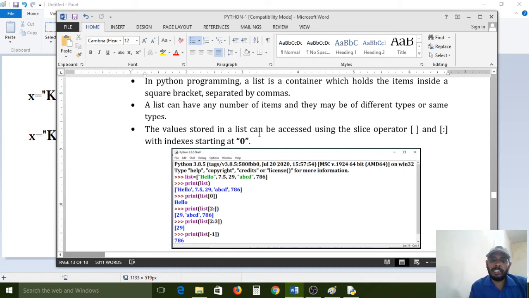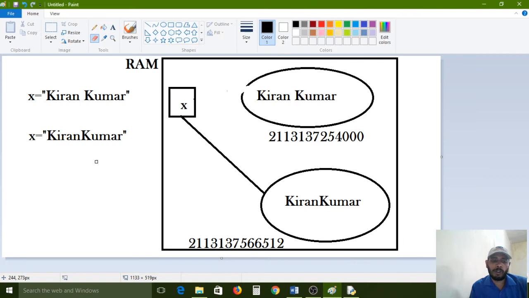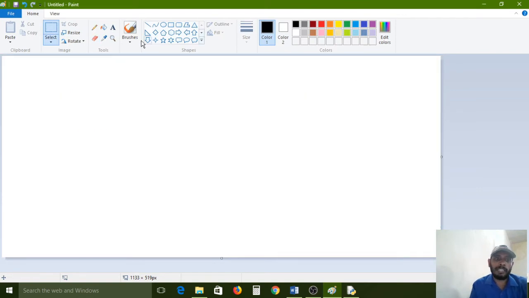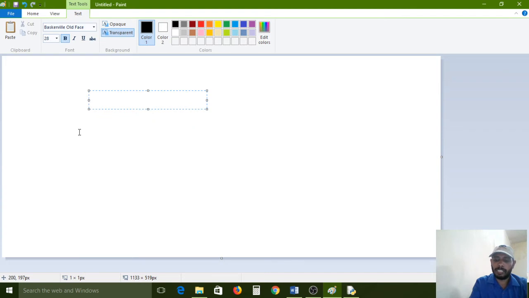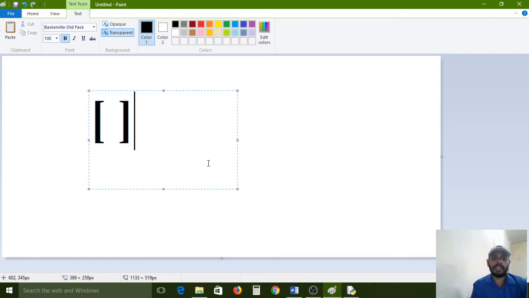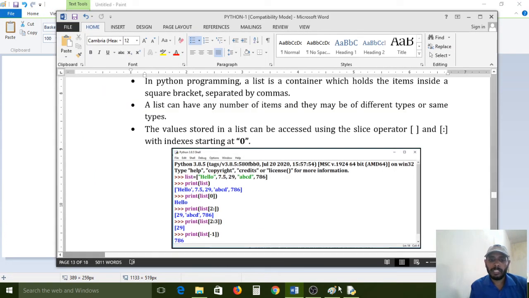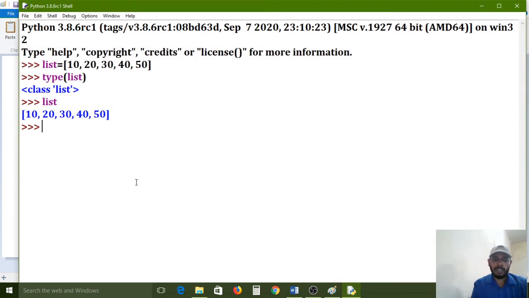The values stored in the list can be accessed using the slice operator. Slice operator means the square brackets are called slice operators. We are using array brackets now. All of you carefully observe, this one is called the slice operator. So practically I am showing, all of you look at the screen. First, list: the first element I want to print, only the first element.